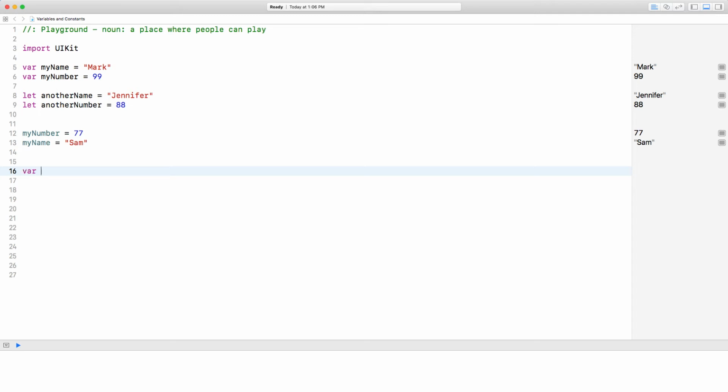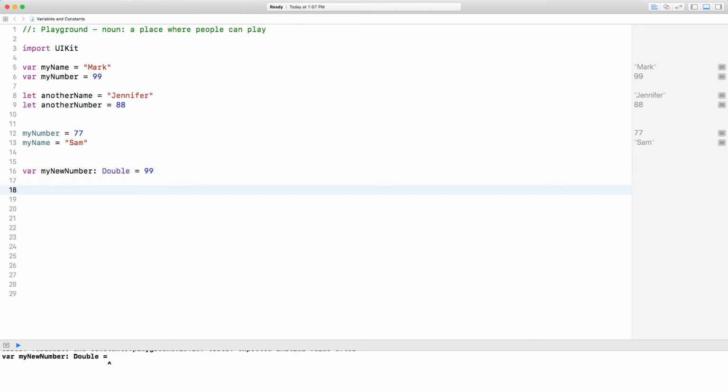So I'm going to create a new variable called var my new number, and colon, and you tell it what type this is. So you could say it's a double, and then you could give it a value of 99. In this case, obviously my new number will be of type double, right?